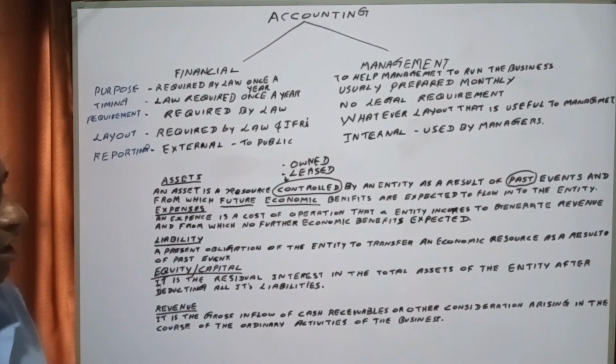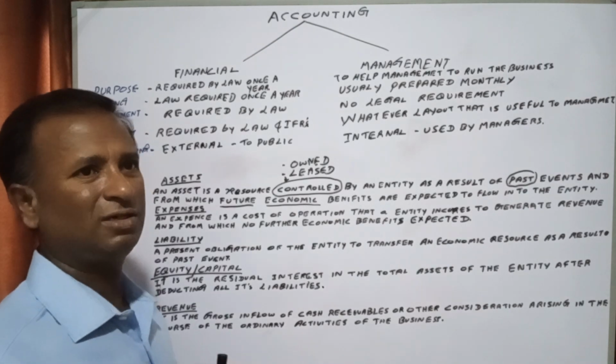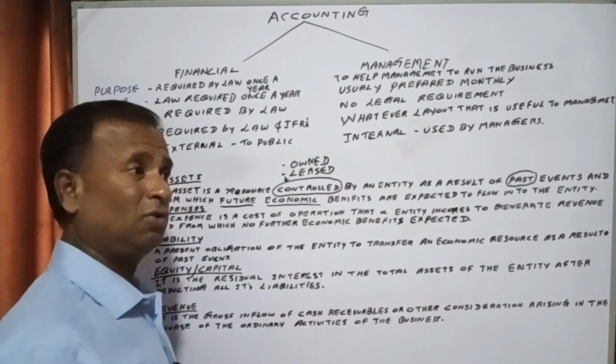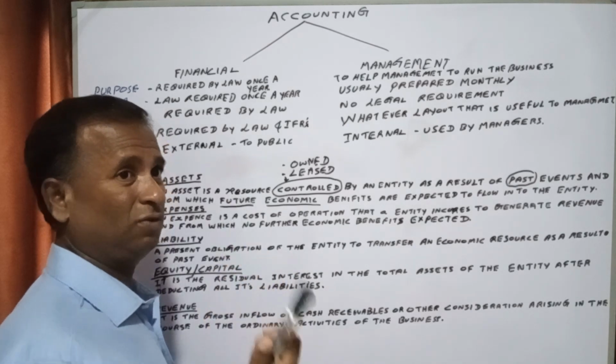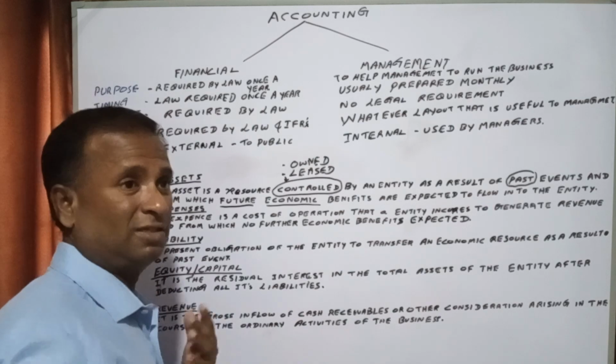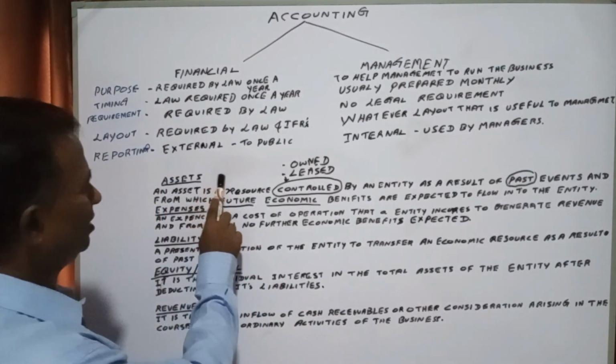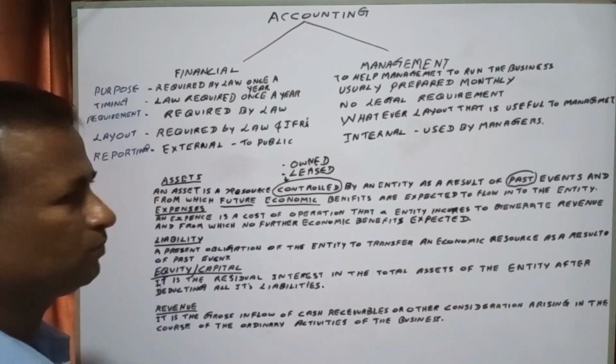And if you are purchasing machinery this year, that also will be treated as an asset, because you are expecting that in the future production will increase, income will increase, and sales will increase. So that will be treated as an asset.